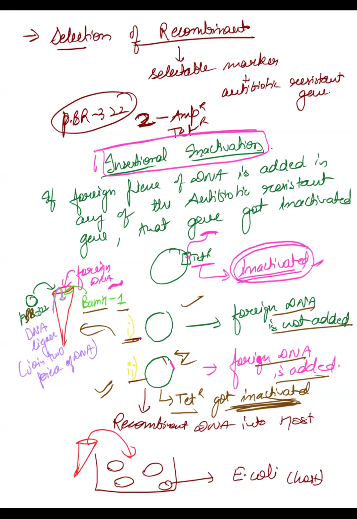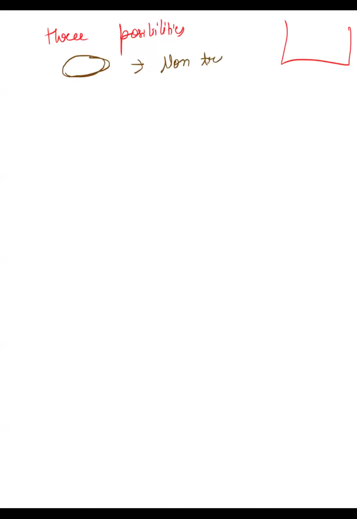Now see what happens. What are the possibilities? There are three possibilities inside the beaker that you have. What are those possibilities? First, your E. coli is non-transformant, meaning neither